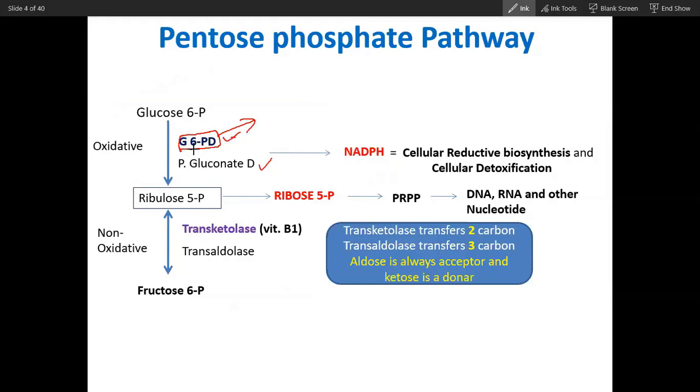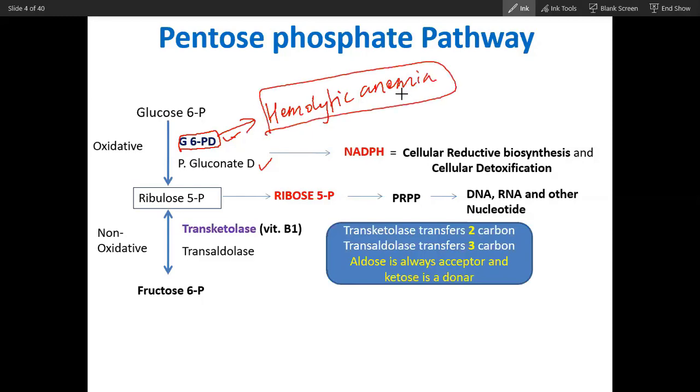Do you remember this? Glucose 6-phosphate dehydrogenase. Deficiency of this enzyme is related to a serious problem called hemolytic anemia. So this is an important part of the pentose phosphate pathway.